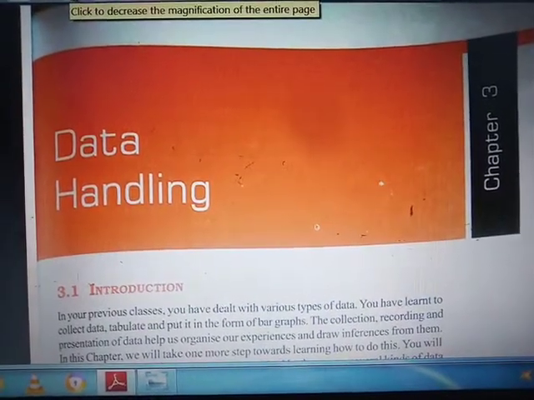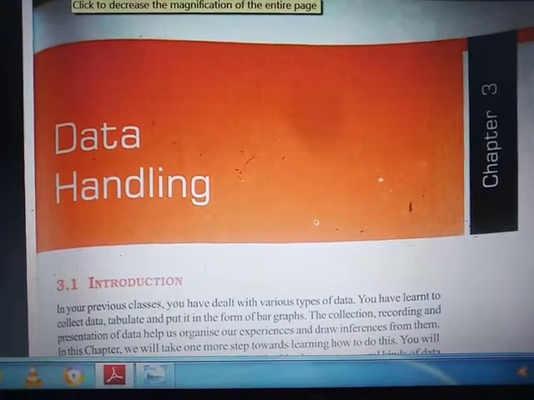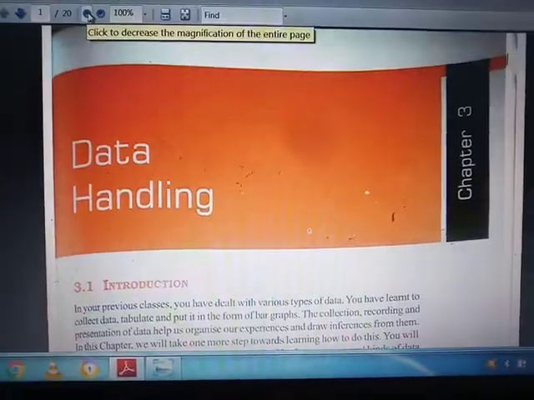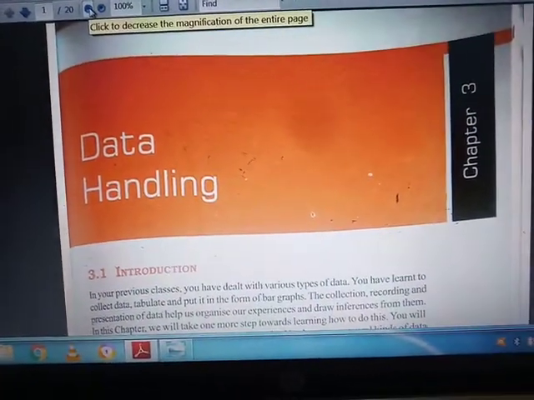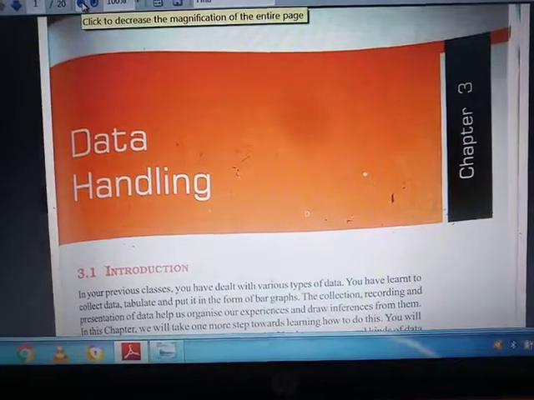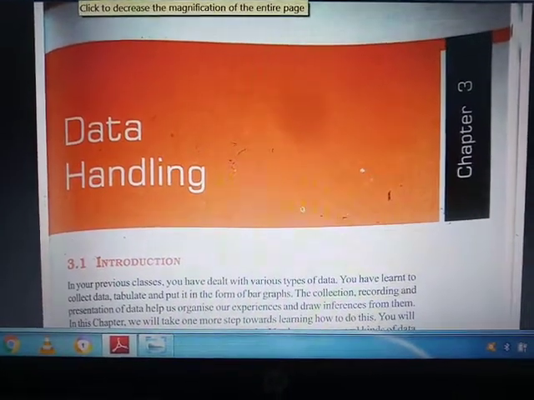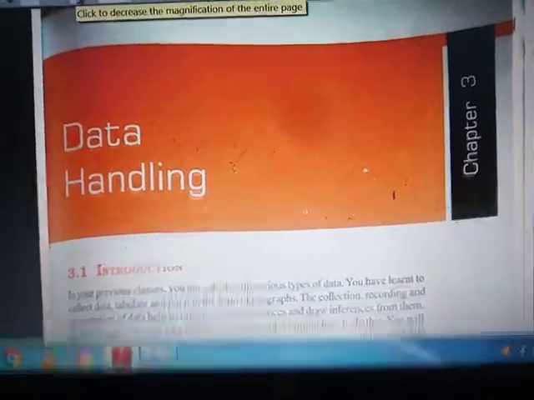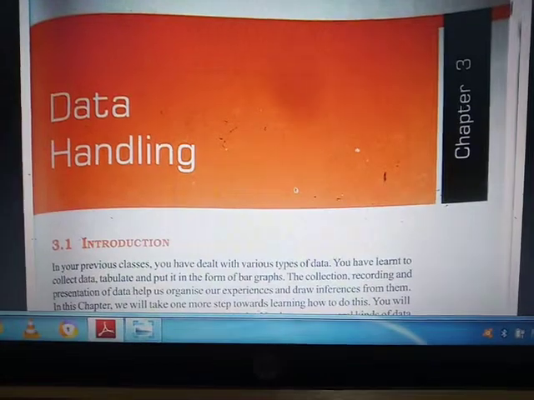So first of all, we will see what data handling is and what this chapter contains. You know data is the collection of information. That means if we have a collection of different pieces of information, that is our data. So this information should be kept in systematic order.